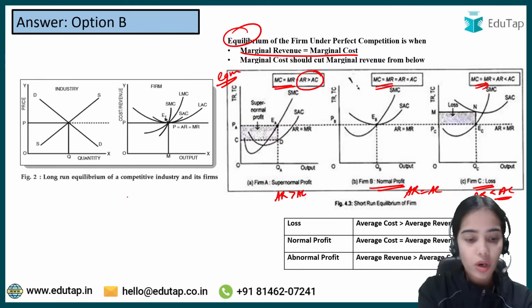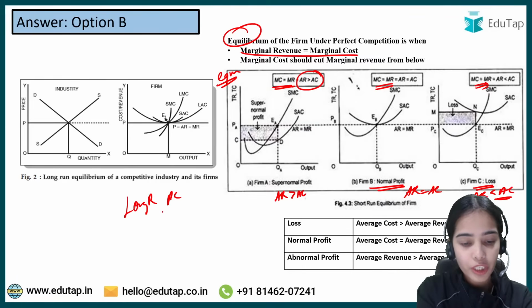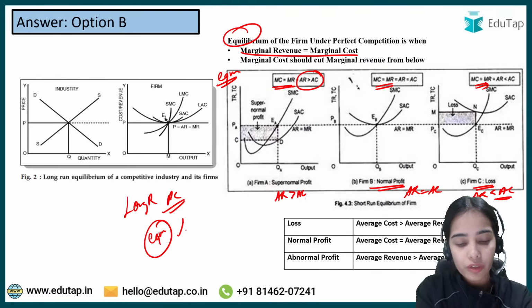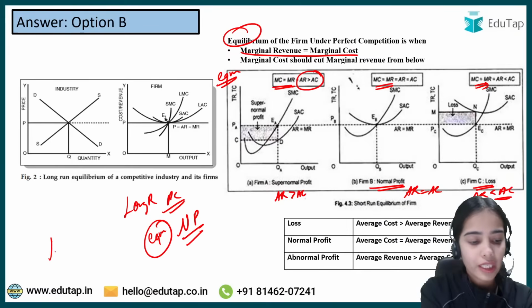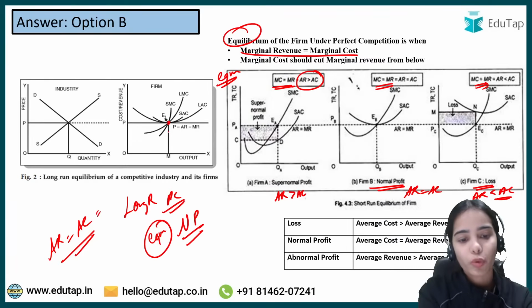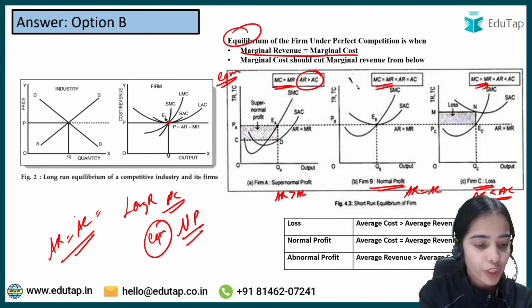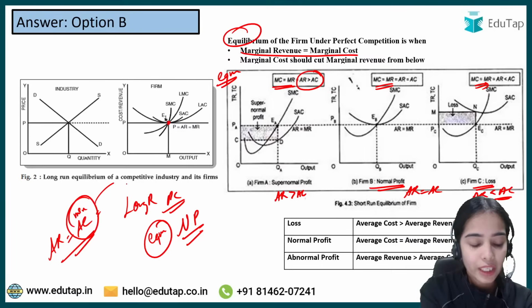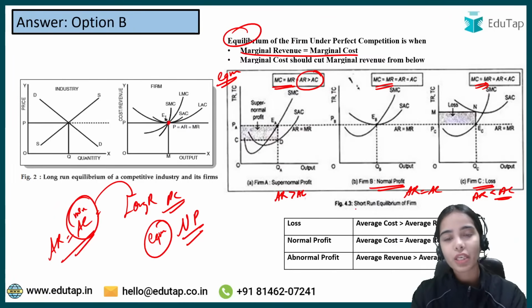In the long run, in perfect competition, the equilibrium is always at normal profit where the average revenue is equal to average cost, and all the points are falling here, and the average cost is at the minimum. In the long run, in perfect competition, there is minimum of average cost.